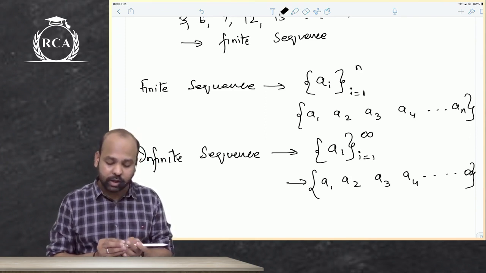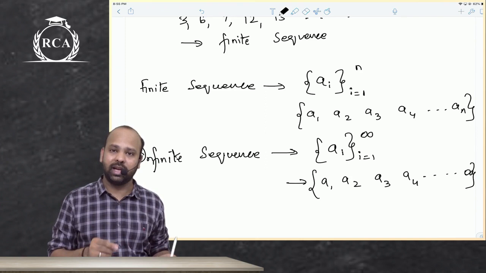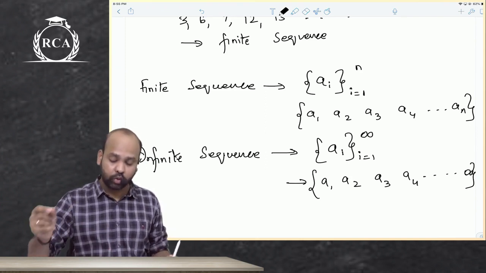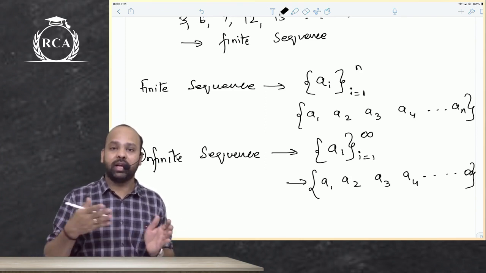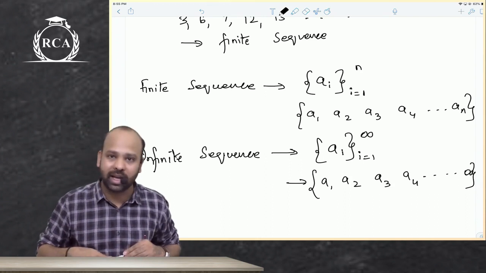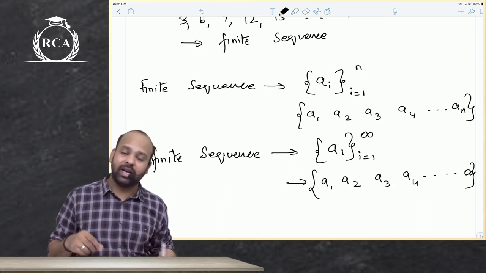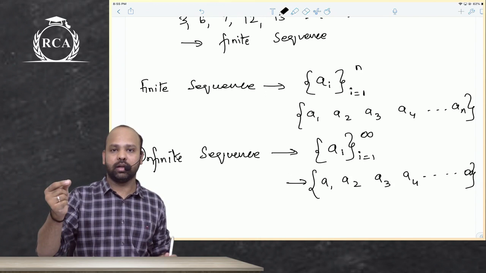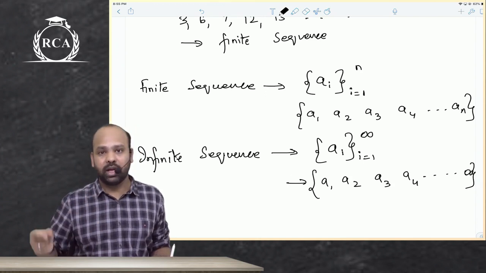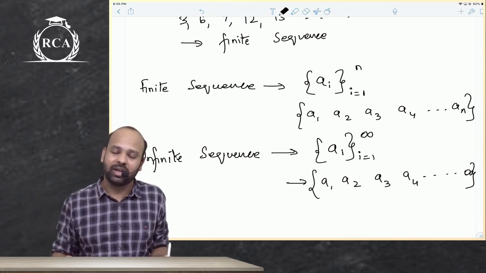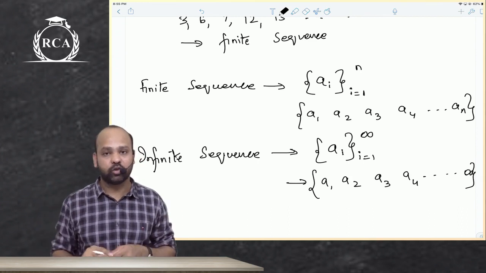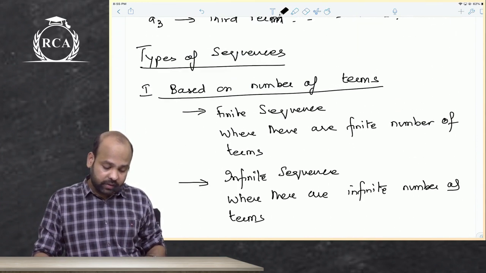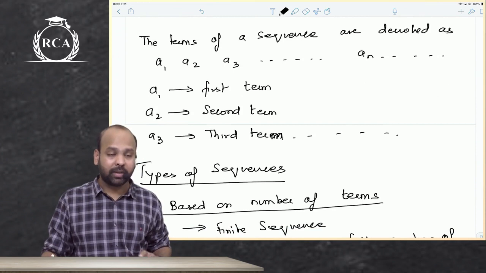Again, I'm telling you that a finite sequence is denoted as ai, where i can range from 1 to n. So it is basically a1, a2, a3, a4, so on till an. Or ai, where i can be 1 to infinity. So it is a1, a2, a3, a4, so on till a infinity. The end term is not defined. So these are the types of sequences based on number of terms.